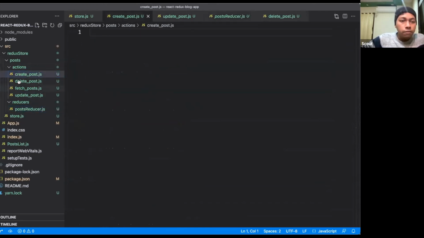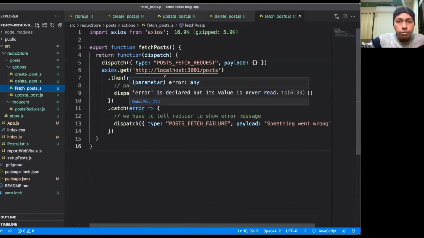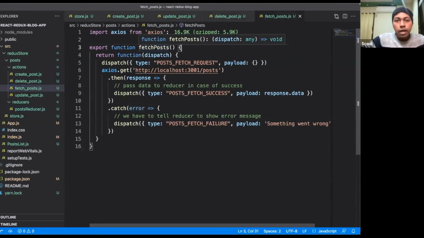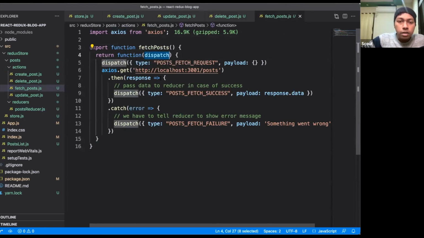Done. So inside this fetchPost, as I'm doing a network call, I have imported Axios. Now this fetchPost has to return a function, and this function has access to dispatch. Dispatch is something which allows us to update our application state. Every dispatch has a type and it can have a payload. The payload part is optional, but the type is mandatory.